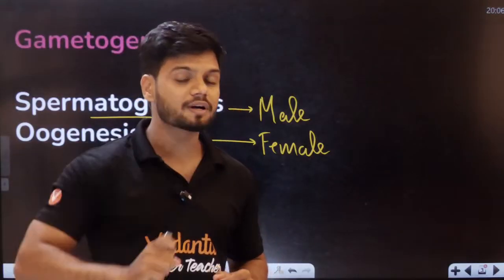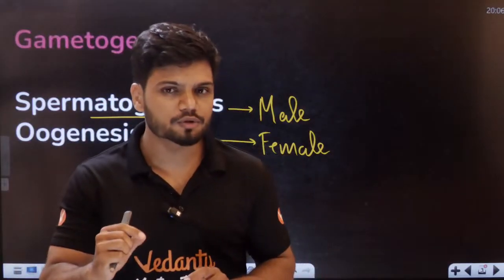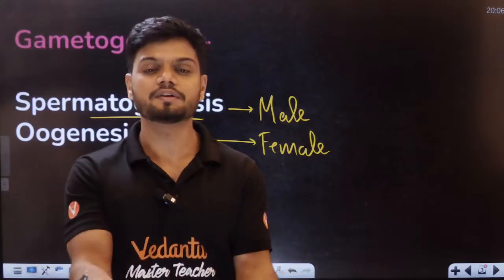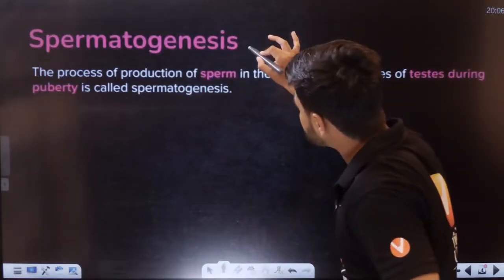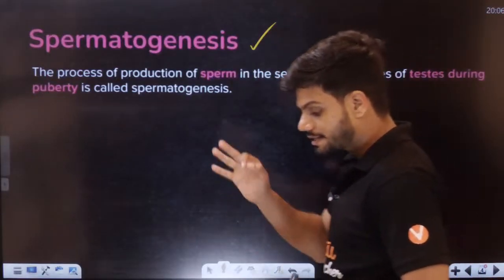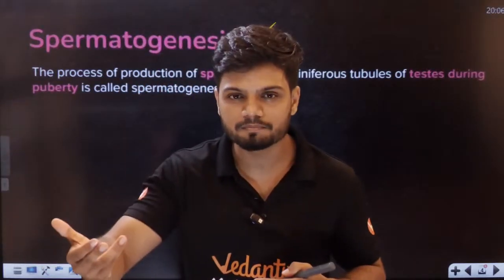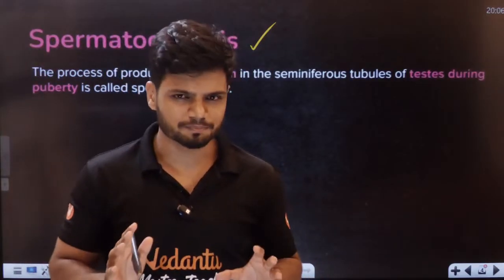Do you remember in the first class I told you a primary sex organ should be able to produce hormone and should be able to produce gamete. So this is how it forms gamete here. So the first thing is called spermatogenesis. Spermatogenesis is a process where the sperms are produced. Yes or no?